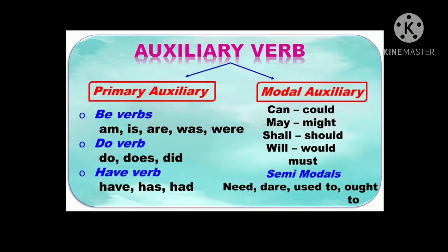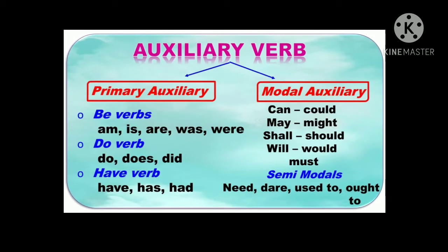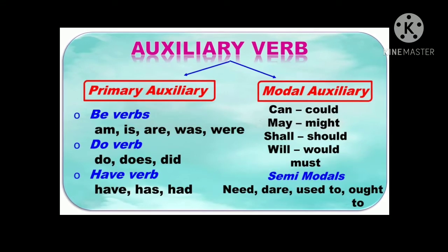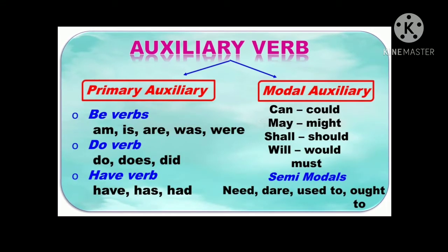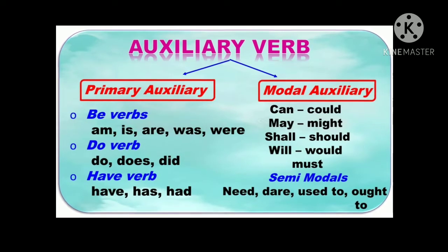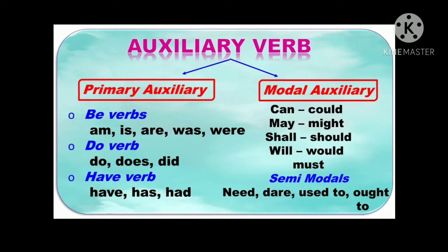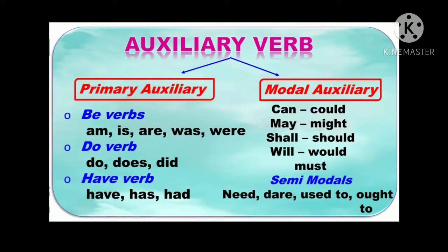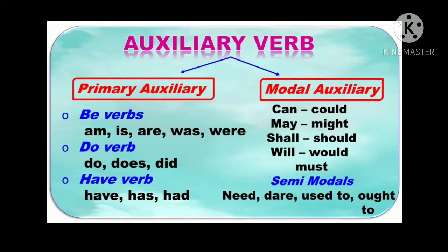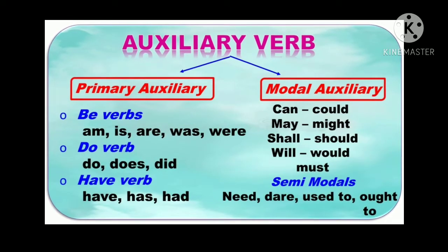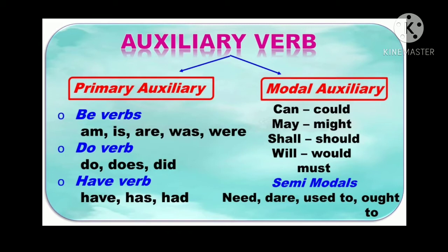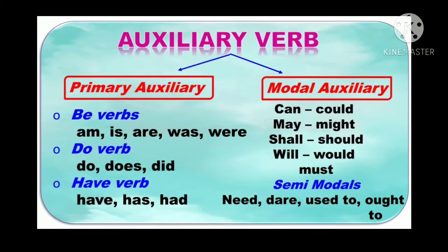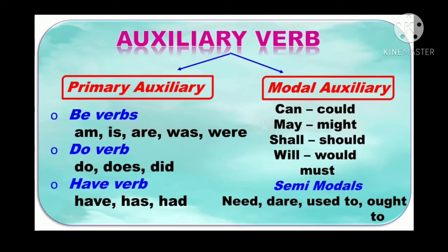That action happened in the past or is happening in the present or will happen in the future. So, auxiliary verbs can be divided into two parts. One is primary auxiliary verbs and the other one is modal auxiliary verbs. So, already you know the primary auxiliary verbs, right? So, these primary auxiliary verbs can be divided into three forms, that is, be form of verbs, do form of verbs and have form of verbs.